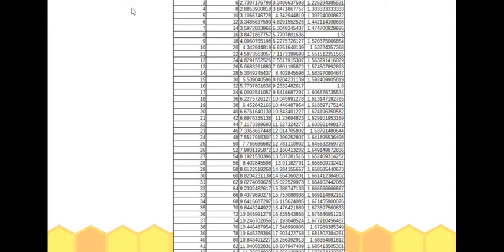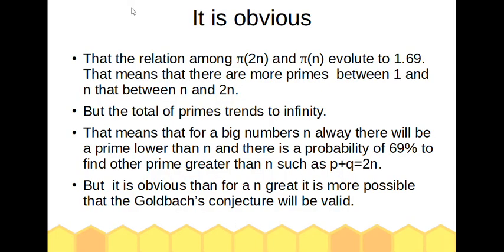This value is going to change, but there is a trend to a value. It's obvious that the relation between the counter for 2n and for n evolves to 1.69.